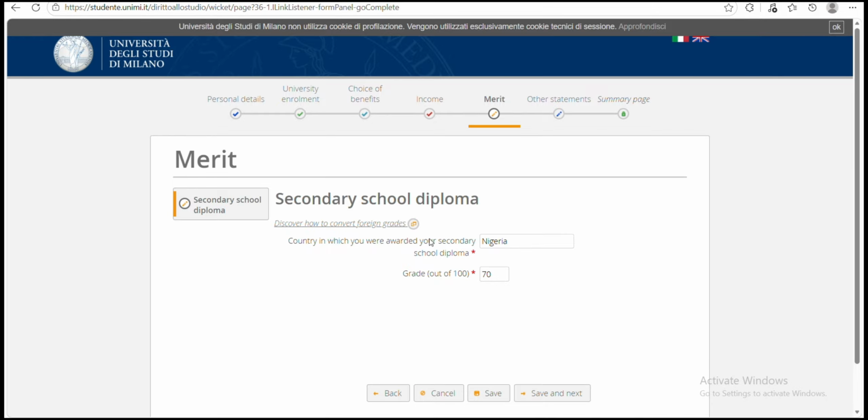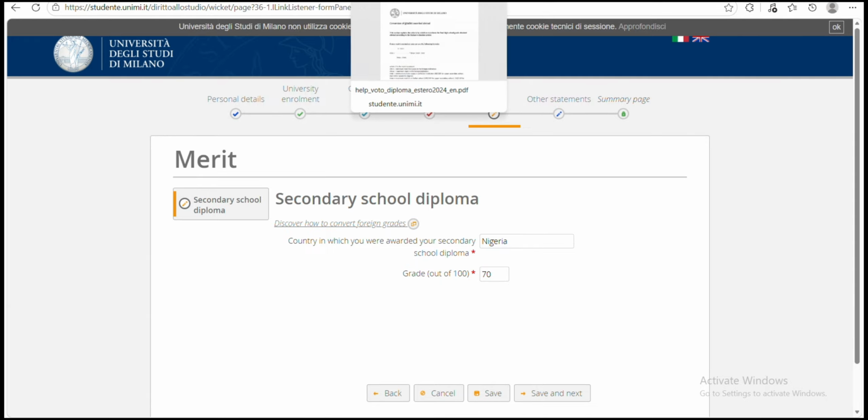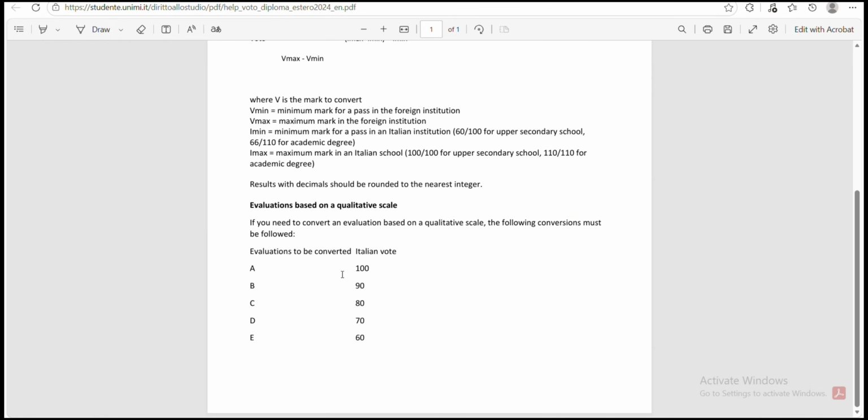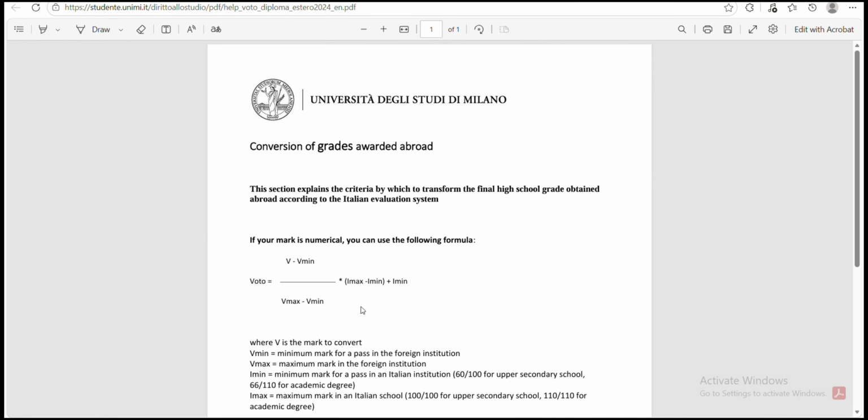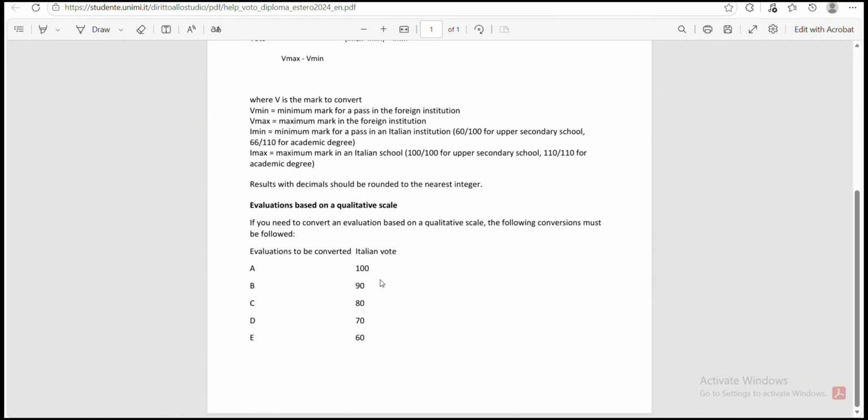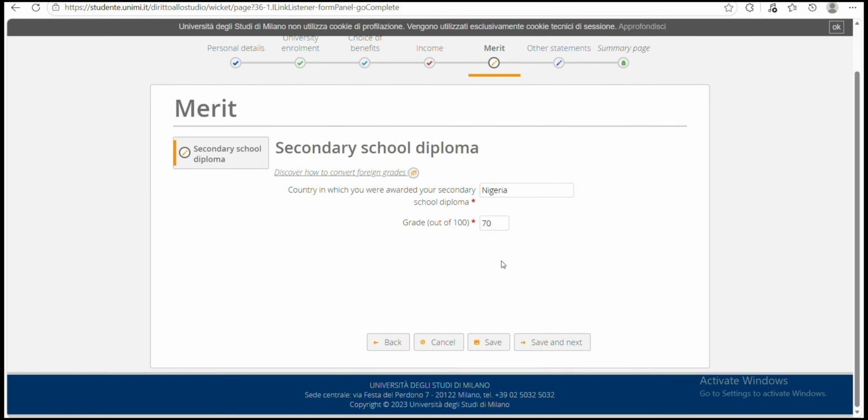So click on this link here and you open it in a new tab. You're brought to this interface and then you go through this to see how to calculate your own grade. I won't be doing that in this video. So the next thing, I just inputted 70. Then the next thing is to save and next.